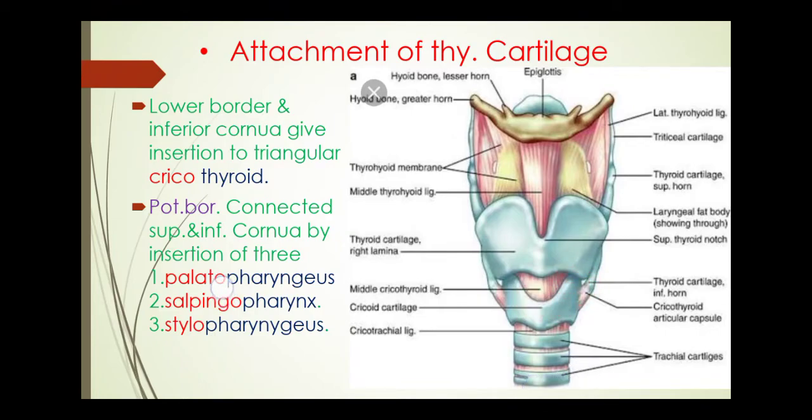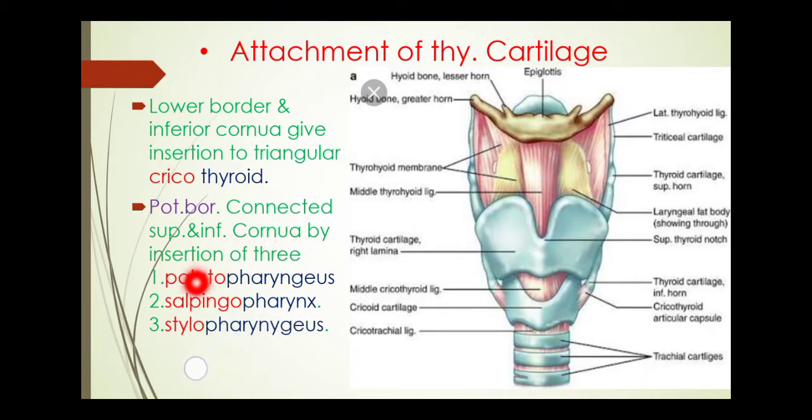At the posterior border, connecting the superior and inferior cornua, is the insertion of three muscles. This is the posterior border, this is the superior cornua, and here is the inferior cornua. They are connected with each other by three muscles. First one is the palatopharyngeus, second one is the salpingopharyngeus, and third one is the stylopharyngeus.